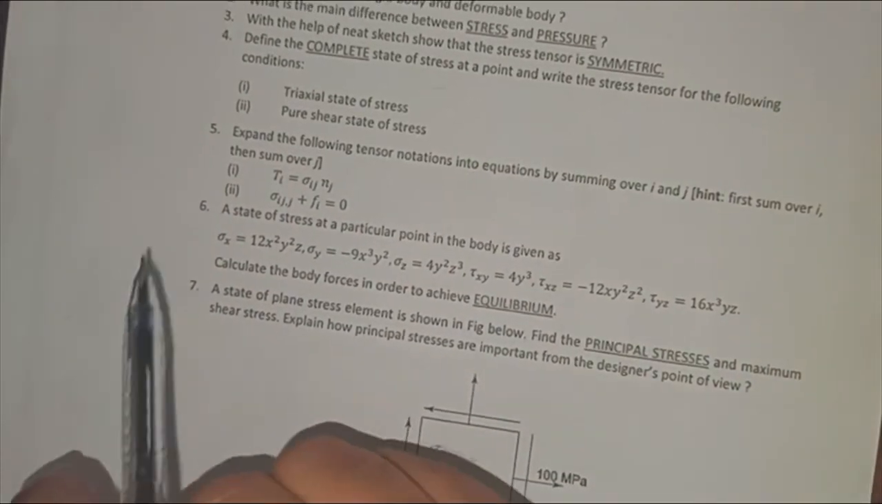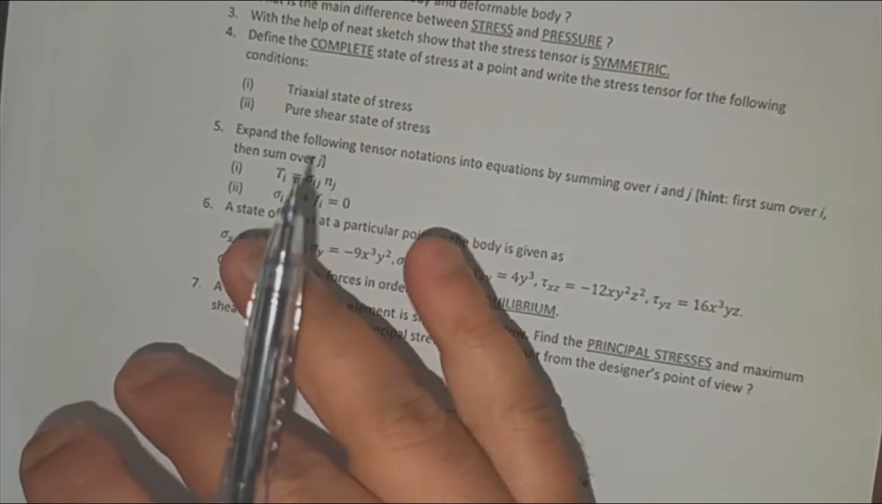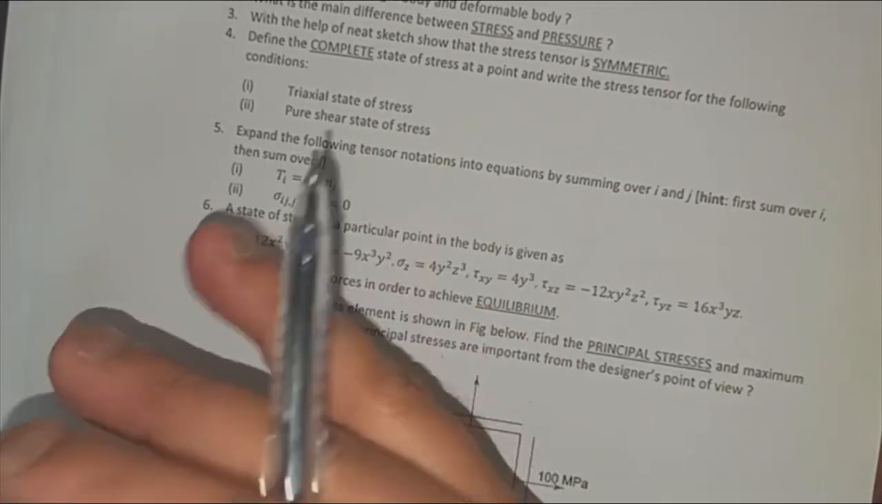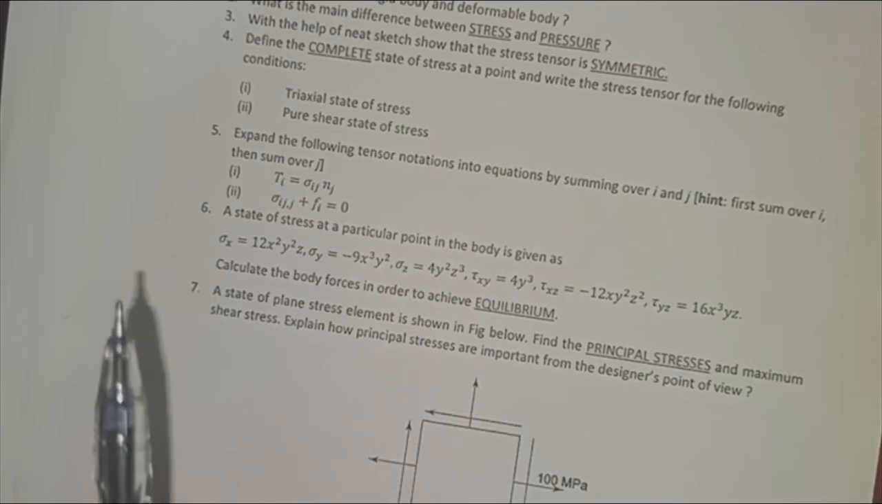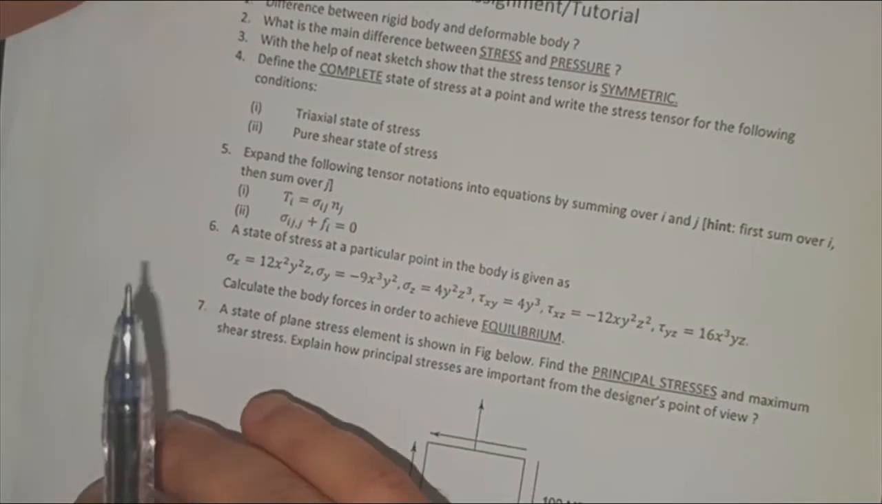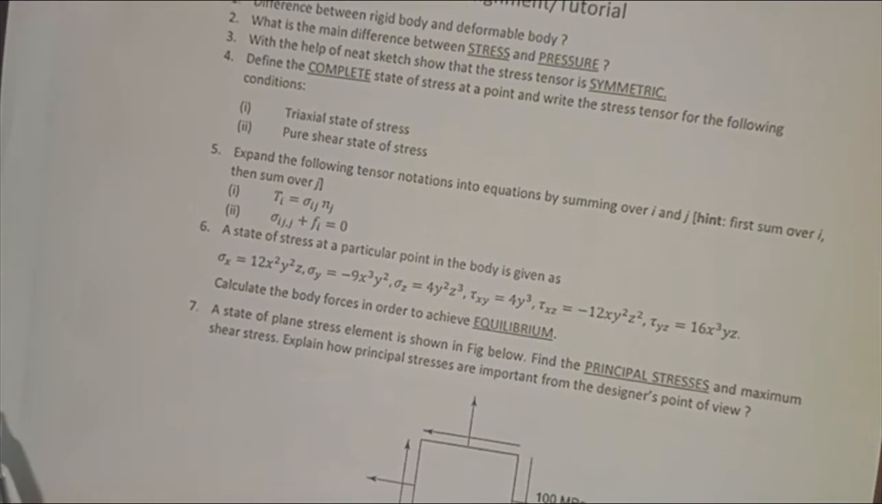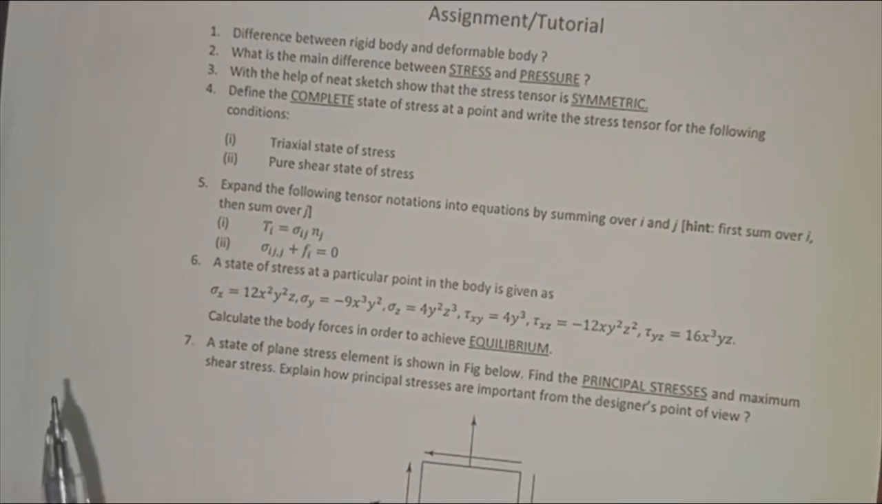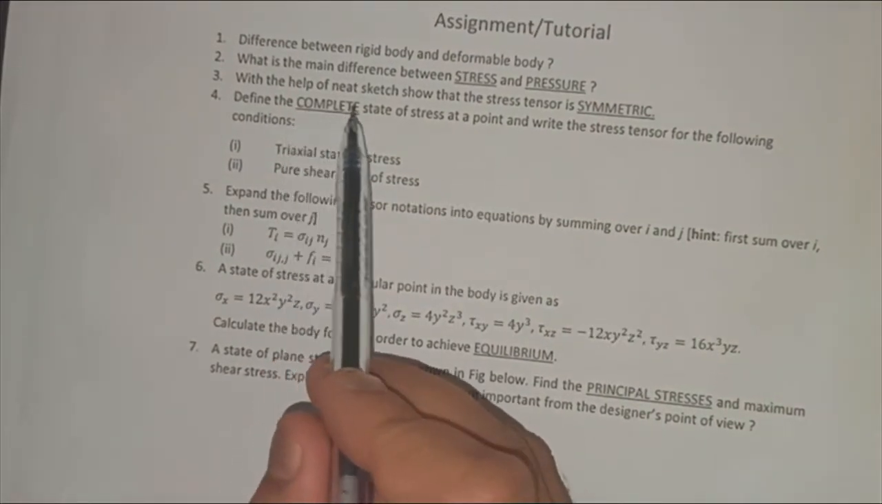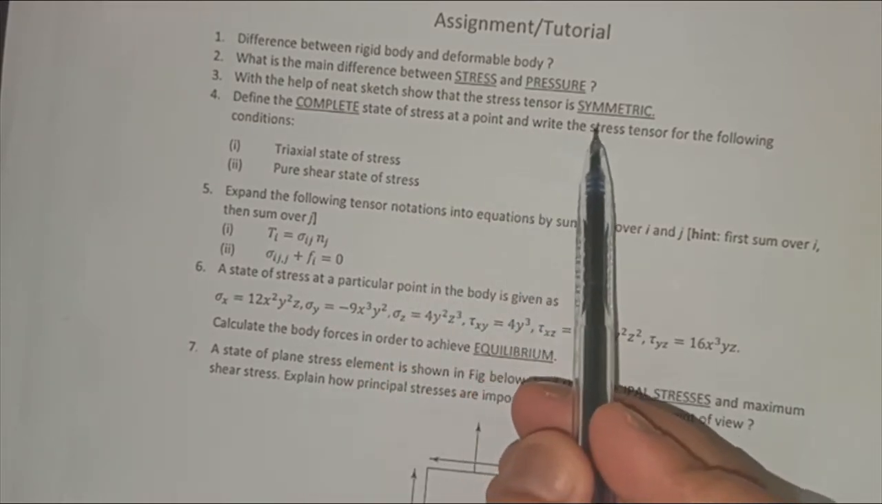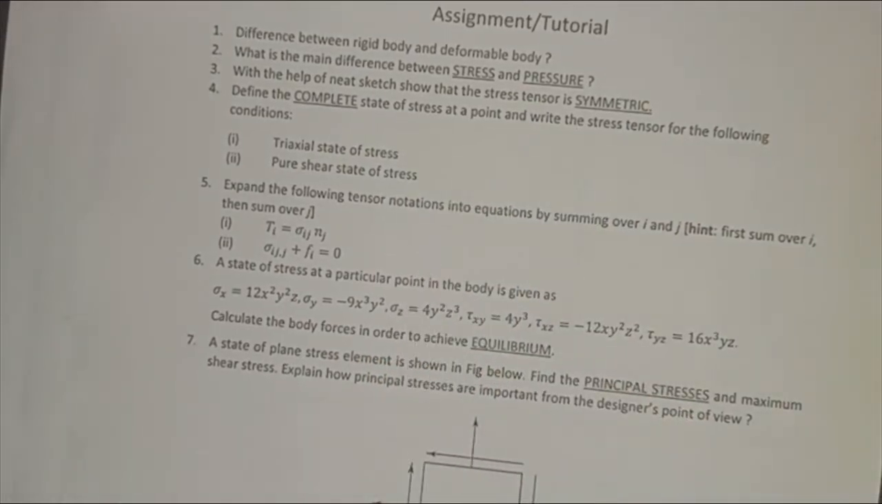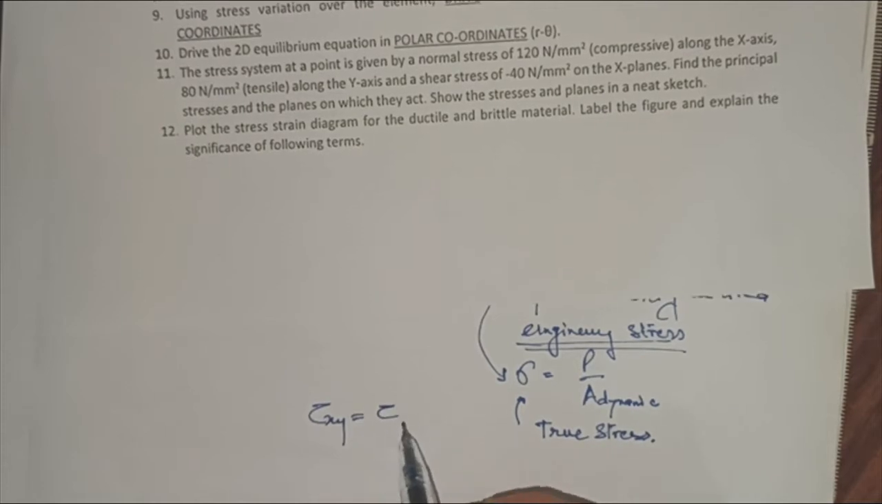Further, there may be another difference: the magnitude of the pressure remains the same or constant in all directions. However, the magnitude of stress may vary in certain directions. It may be one of the differences. Further, with the help of a neat sketch, show that the stress tensor is symmetric. This I have already told you to do: that your shear component tau xy is equal to tau yx.